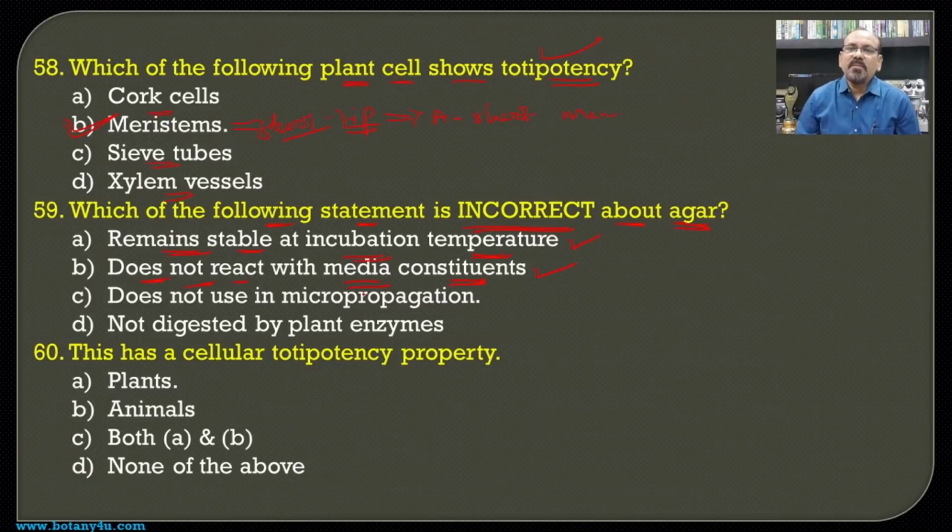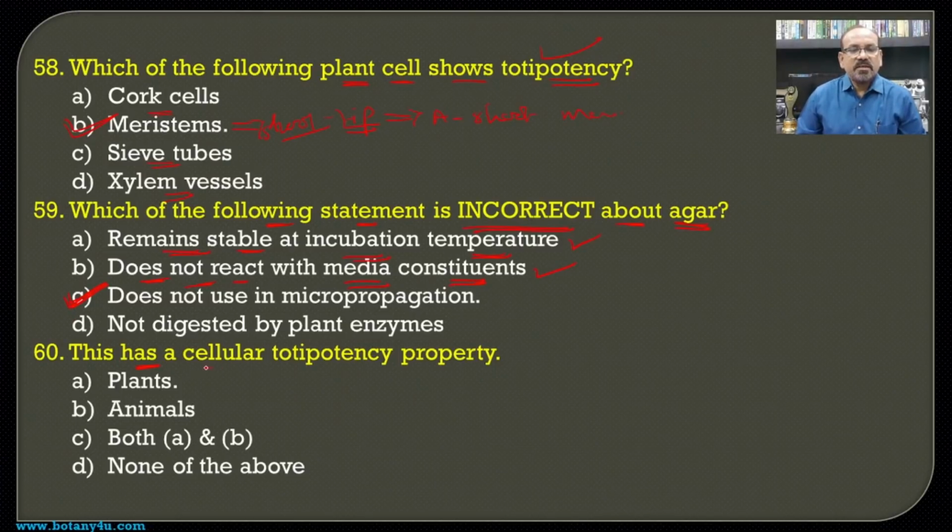When we are talking about culture media, they are used everywhere in every plant cell culture, and hence this is the wrong one. So C is the incorrect statement about agar, and hence C is the answer for this question.